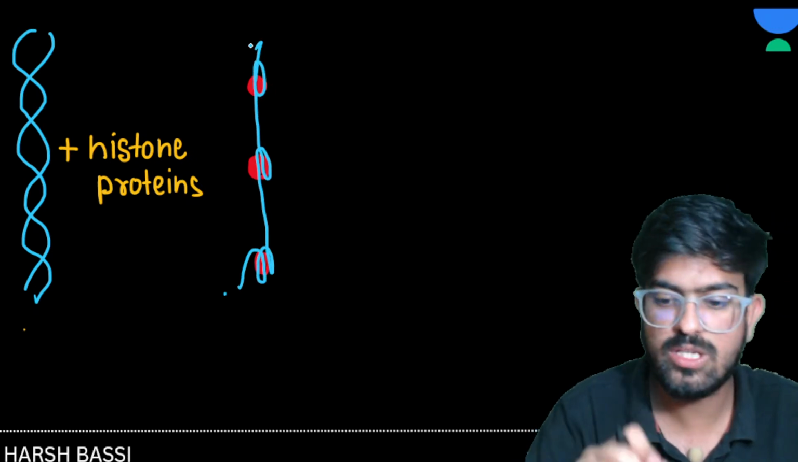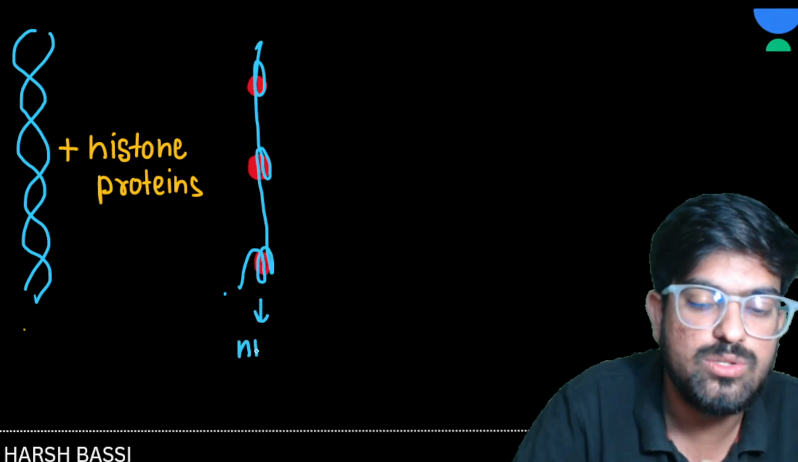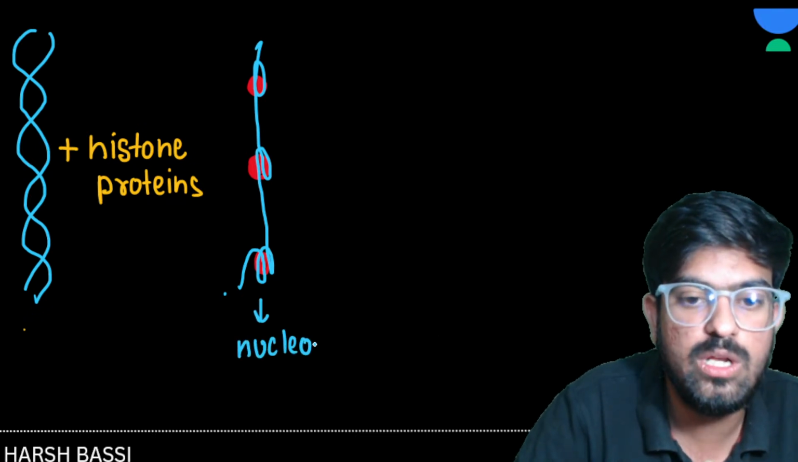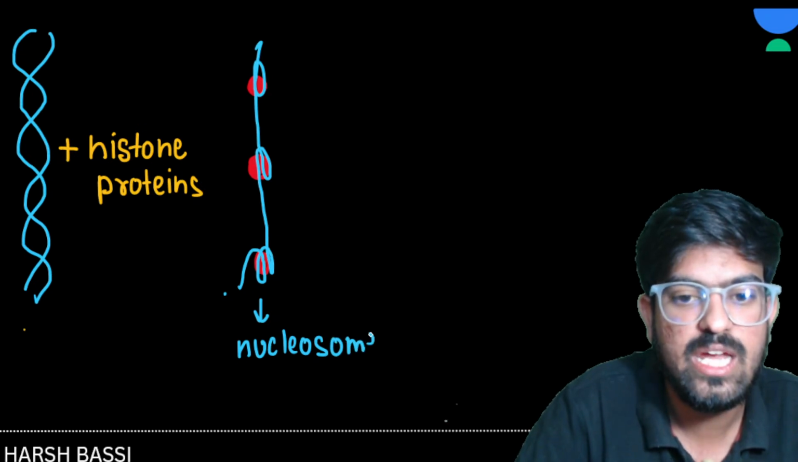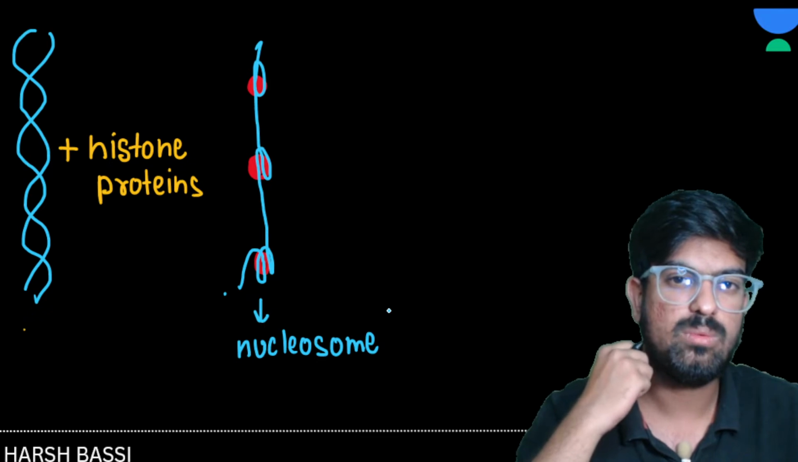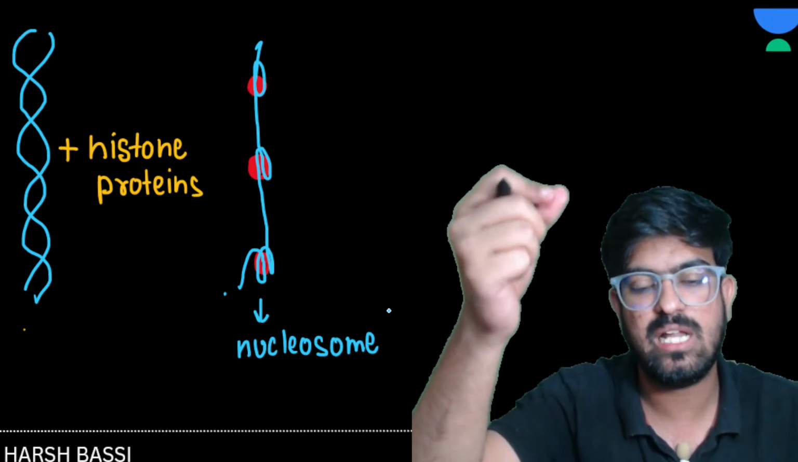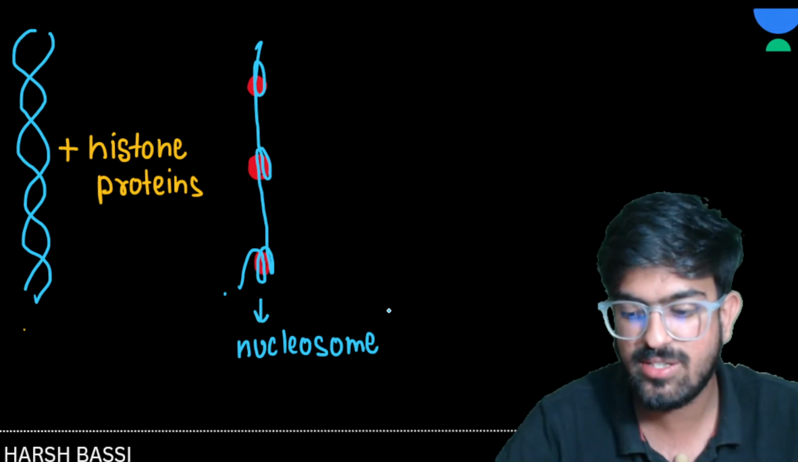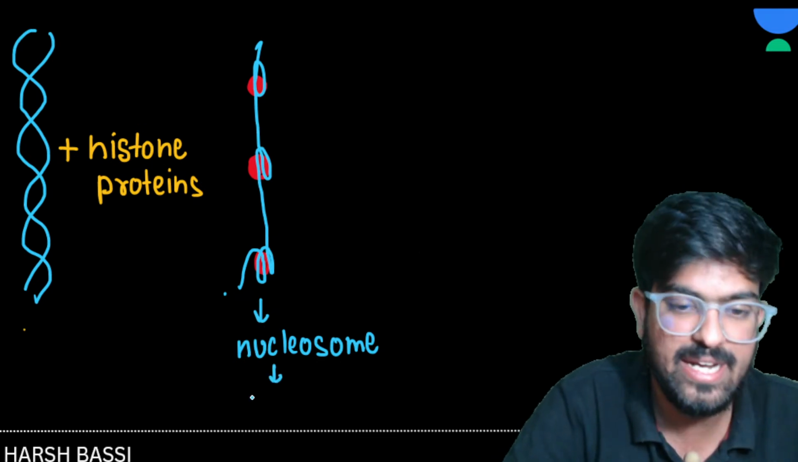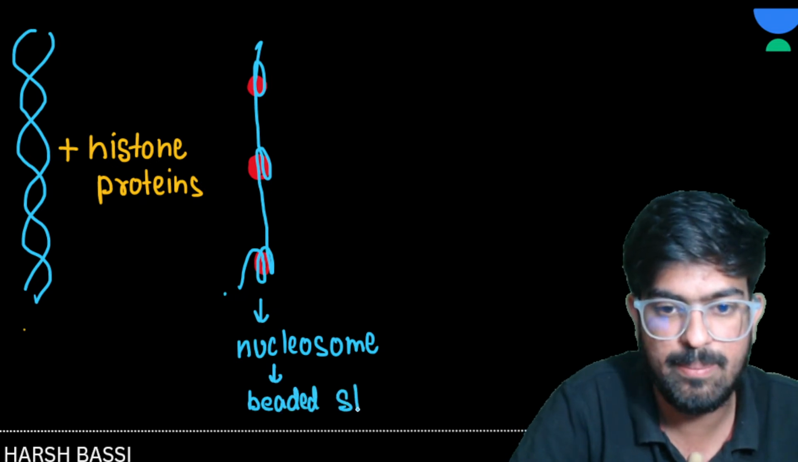So this structure is known as a nucleosome. And when you see it, it looks like a necklace with pearls on it. So we say it is a beaded structure. Yes or no? It looks like a beaded structure.